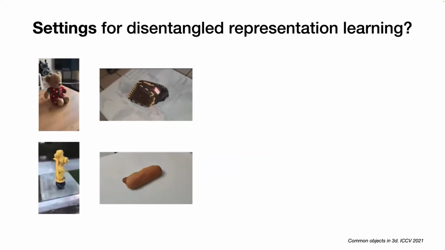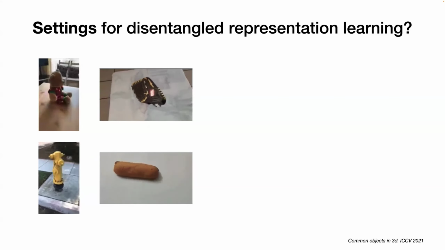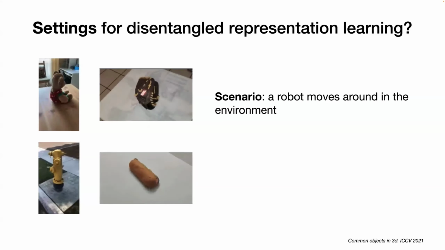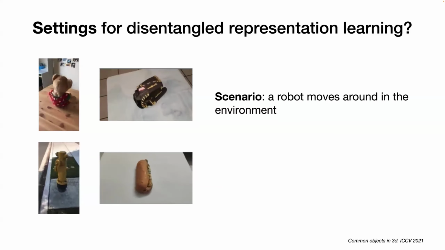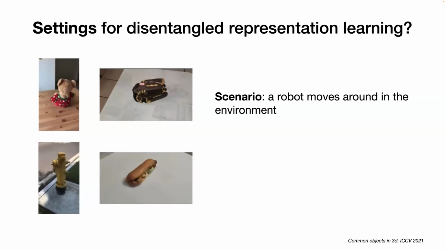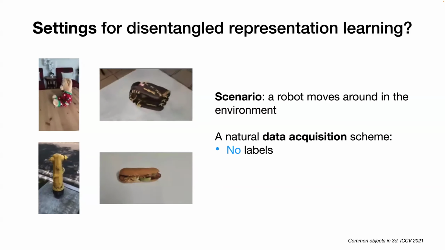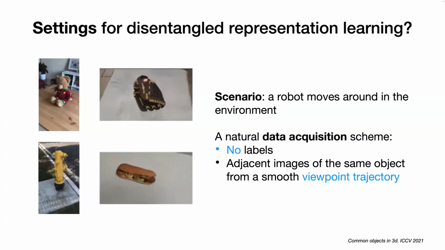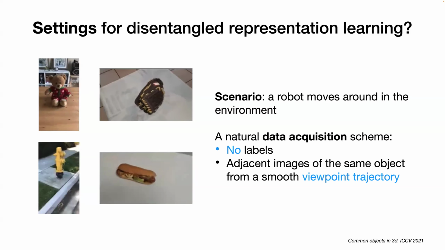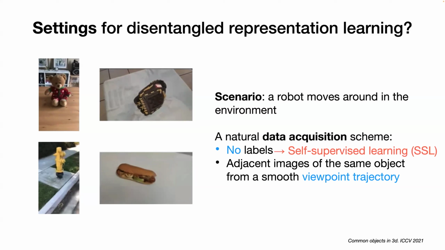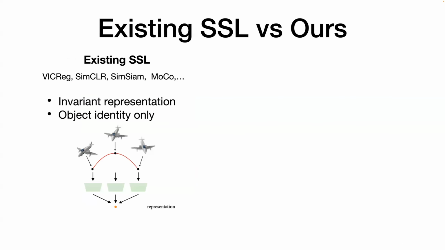What should be the setting for learning this disentangled representation? Consider a scenario where a robot moves around in the environment and sees these videos. A natural data acquisition scheme is that there are no labels, but we do know the adjacent images of the same object from a smooth viewpoint trajectory. Because there's no label, it's great to use self-supervised learning, or SSL.